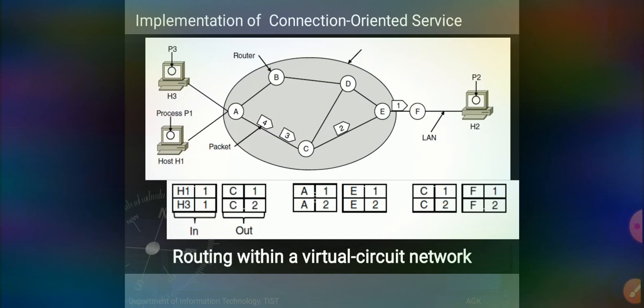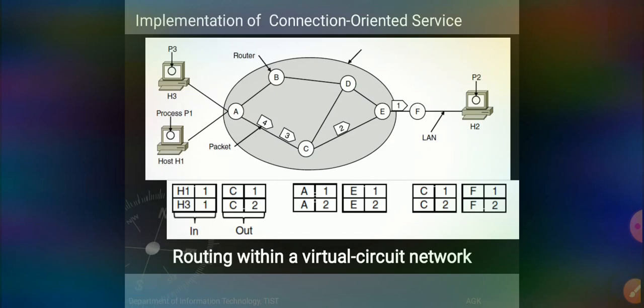Both will send their information at a time. Host H1 and host H3, using router A, can send their information to host H2 at a time with the help of the network subnet path, right? So here you can notice this is the virtual circuit.